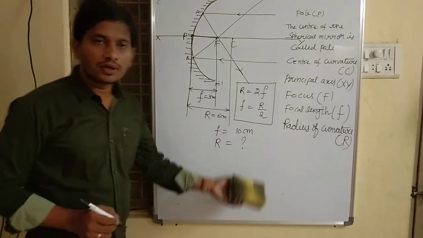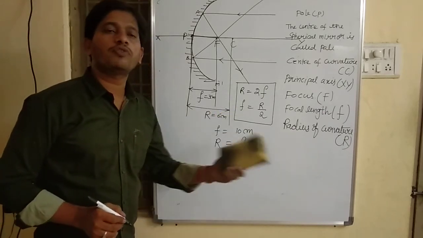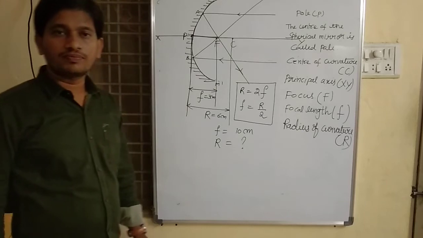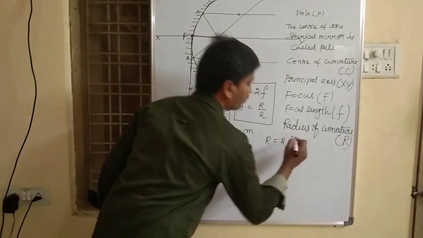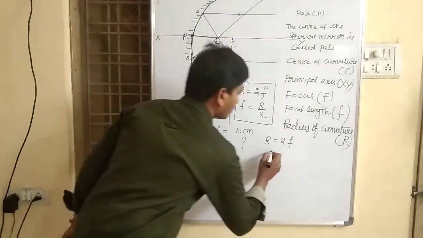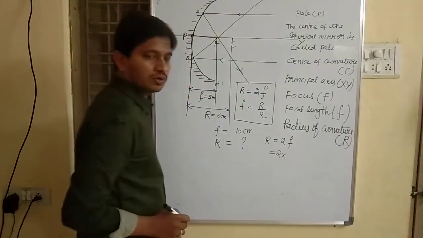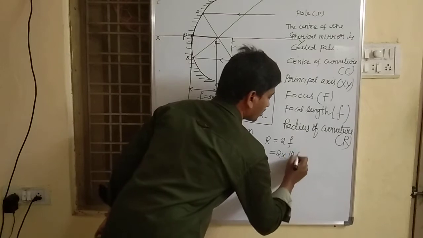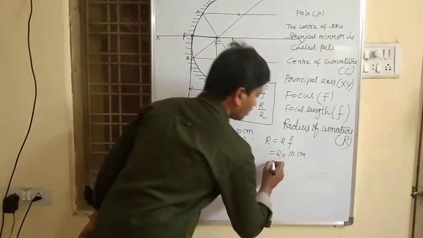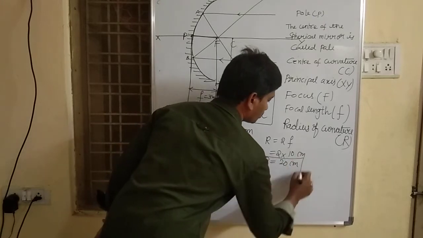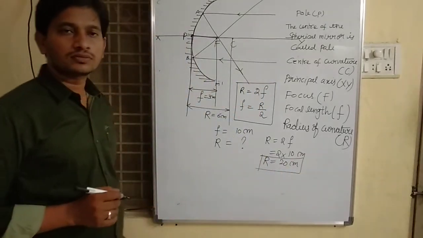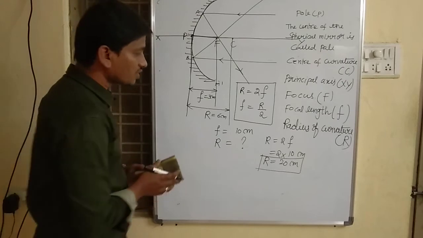As we know, radius of curvature is 2 times the focal length. 2 into 10 is 20 centimeter. So the radius of curvature is 20 centimeters.